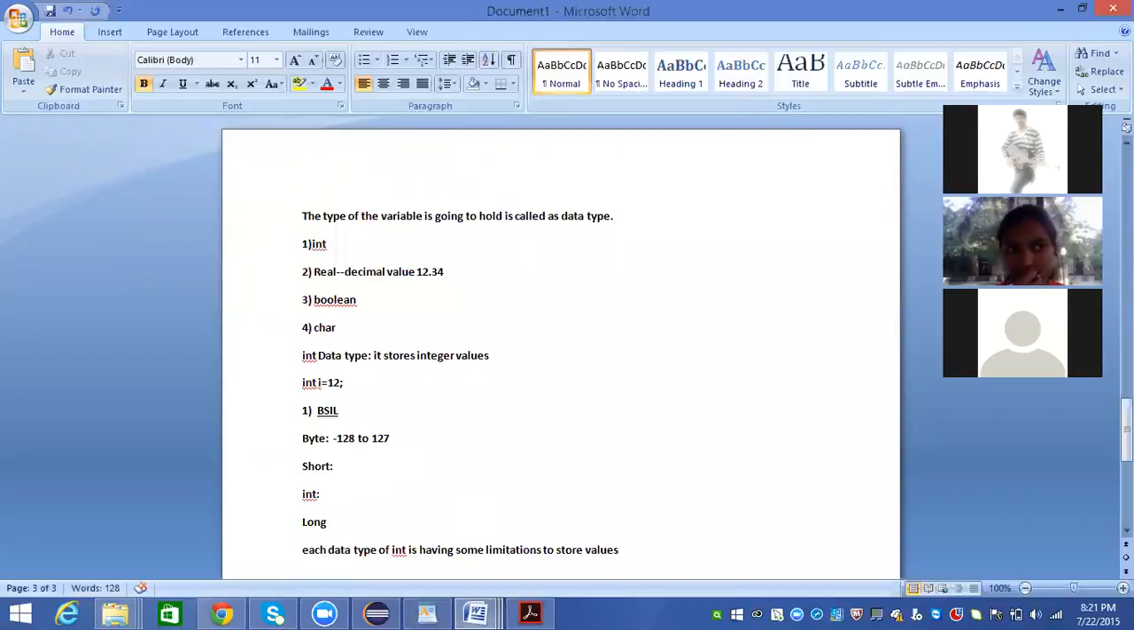So similarly, short has some limitations, like minus 32,768 to 32,767. These are the limitations for short. But in the olden days there was a problem with memory, so they were not able to